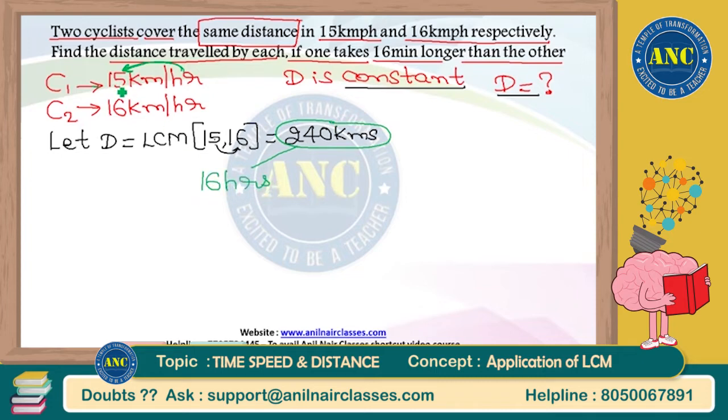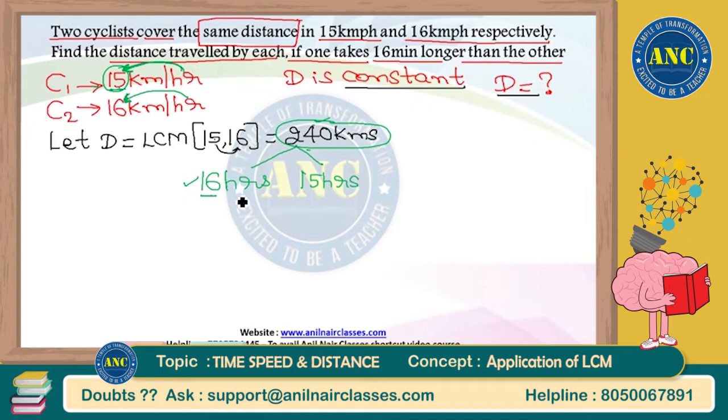Because 15 into which number is 240? 15 into 16 is 240, or 240 divided by 15 is how much? It is 16. Similarly, cyclist 2. In 1 hour he will cover 16 kilometers. To cover 240 kilometers, he will take 15 hours. That means first cyclist is taking 16 hours, second cyclist is taking 15 hours.